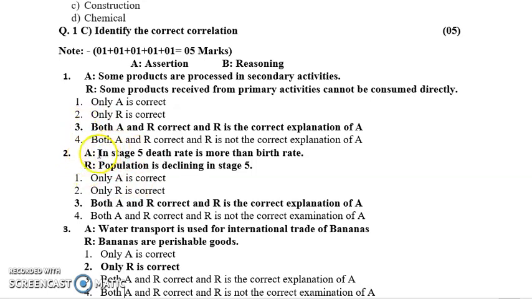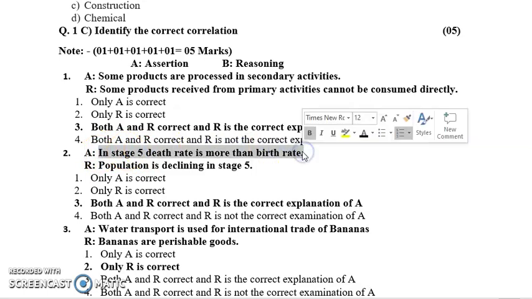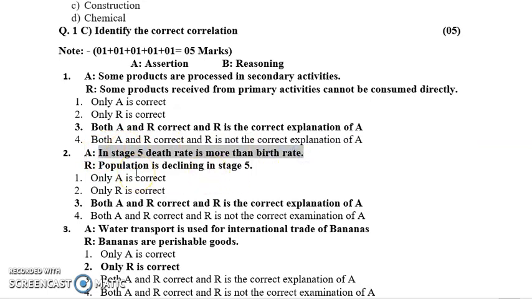Now next is the assertion: in stage 5, the death rate is more than the birth rate. And the reasoning is given as: population is declining in stage 5.